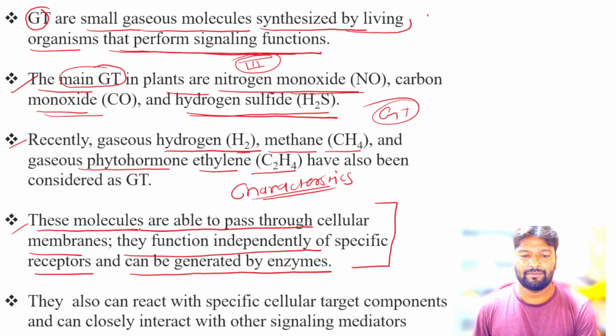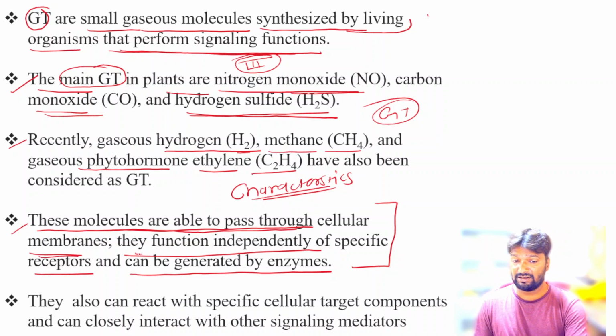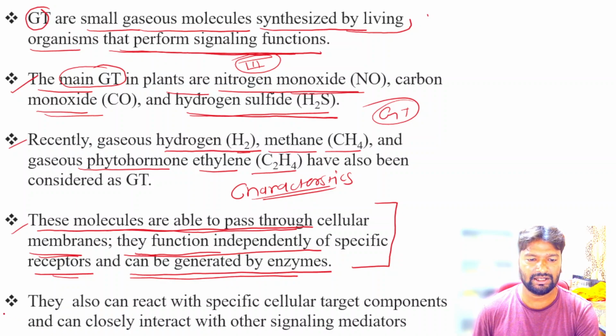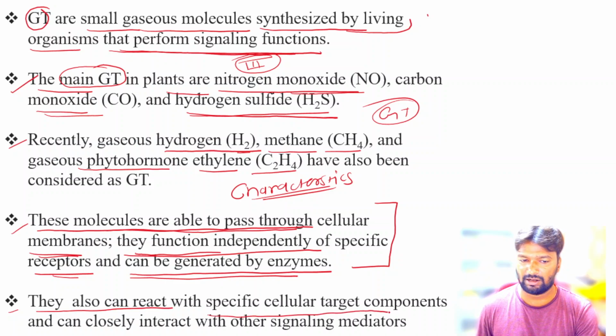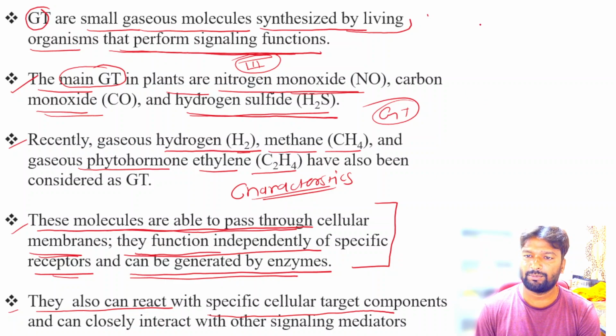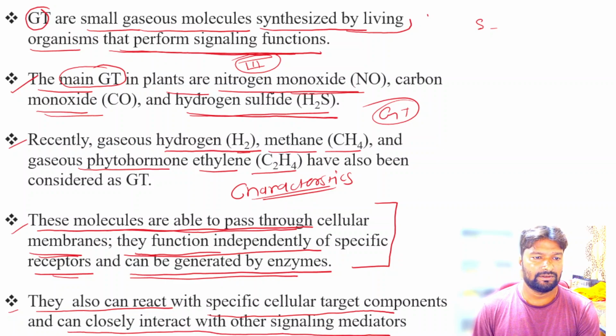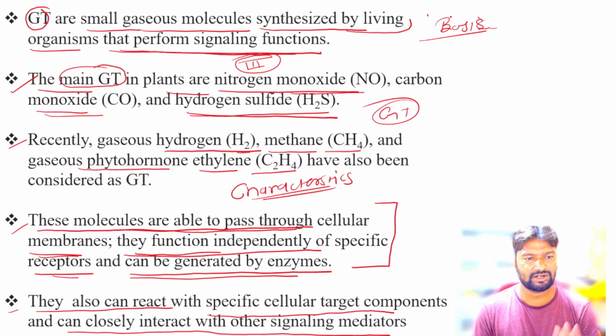They can also react with specific cellular target components, whatever the component of the signaling, and they can closely interact with other signaling molecules. Okay, so this is basic information about the gasotransmitters.